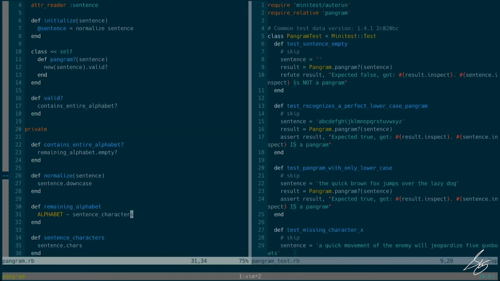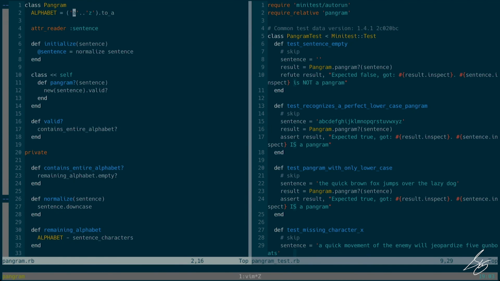And then again, the only other piece of knowledge here is the alphabet and how we get it. We could also literally just take this string right here that contains every letter in the alphabet and get the chars from that. That would be equally valid as doing it this way, which is exactly why I don't want the remaining alphabet method to care about it.